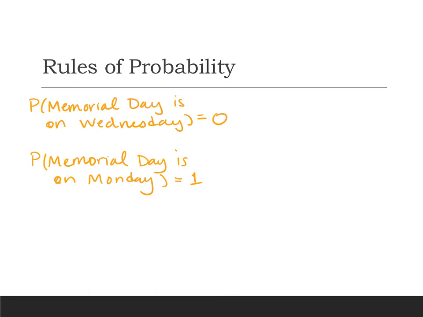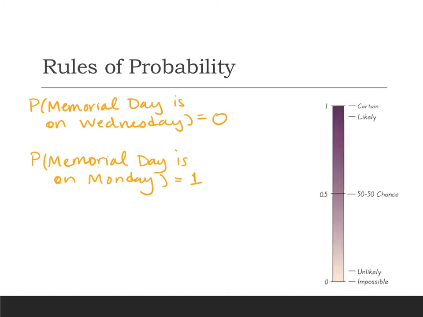And that's basically our range. We can never have something that's less likely to happen than impossible. I know that seems kind of weird to try and say it that way, but there's nothing that's less likely than that. And so there are no negative probabilities. Similarly, you can't have something that's more likely to happen than something that's certain or 100% chance going to happen.